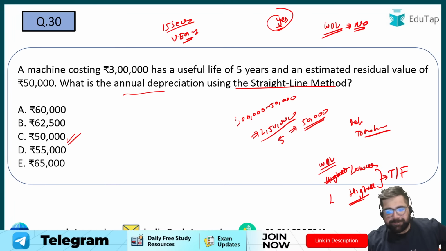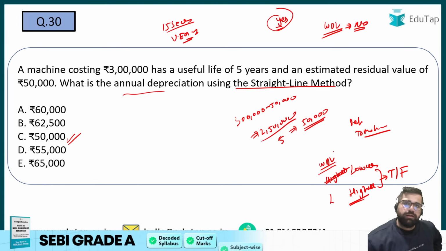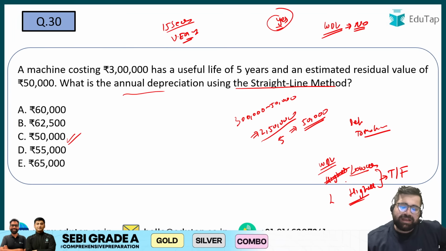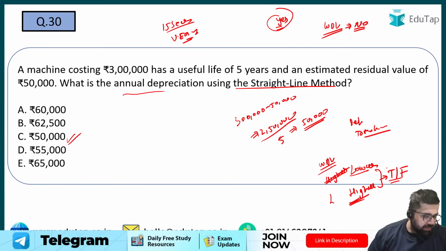Question is straightforward. In the written down value method, in the initial years, will I have lower depreciation? In the later years, will I have higher depreciation? Is this statement true or false? The statement is false because it's vice versa.